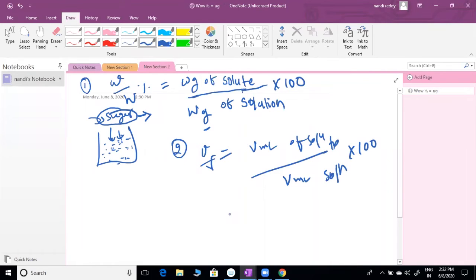What is the formula you gave, sir? Molarity. Molarity is equal to W by W. Sorry, I think so. First question we are solving. First question, W by V percent, sir. Is it correct, the question I mentioned?